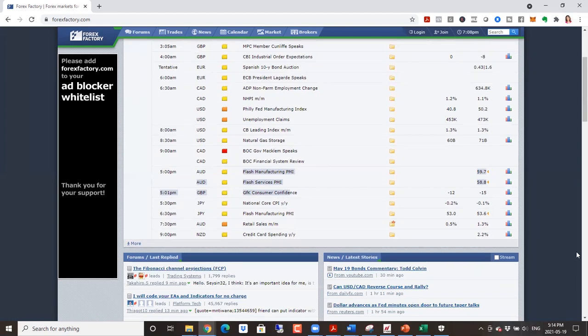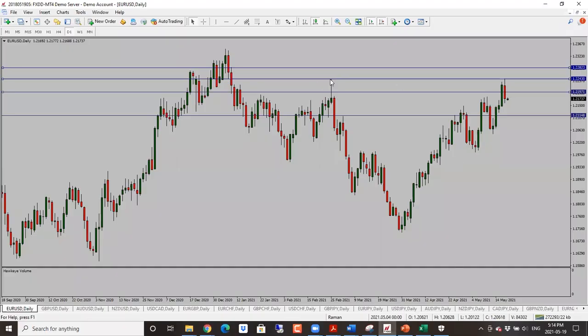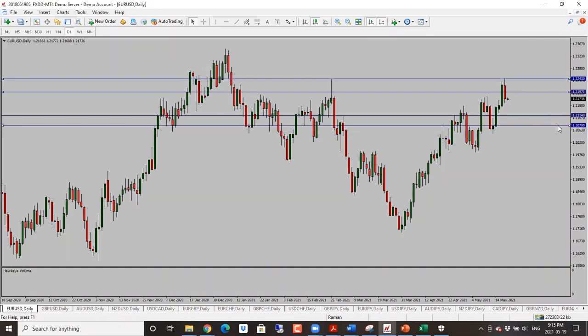All right, so let's go into our charts here. We'll start off with the euro dollar. Euro went into our first target, and this was an important support resistance level. As we can see, price has dropped from there, so we have a nice bearish candle close here. We're looking for a pullback and then a continuation to the downside. The first target is 1.2120, and below that, 1.2080 is the second target. So bearish bias here for euro dollar.